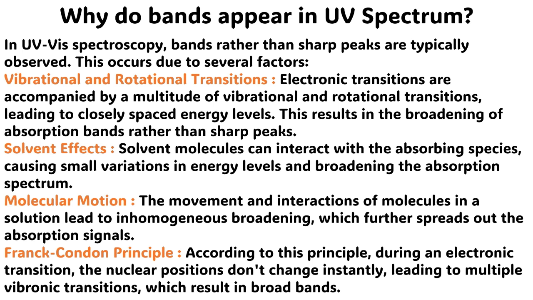This occurs due to several factors. Vibrational and rotational transitions. Electronic transitions are accompanied by a multitude of vibrational and rotational transitions, leading to closely spaced energy levels. This results in the broadening of absorption bands rather than sharp peaks.